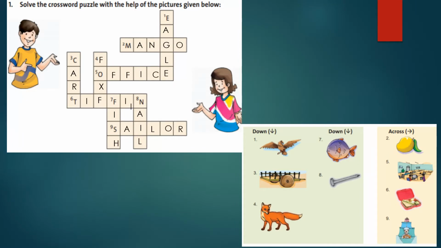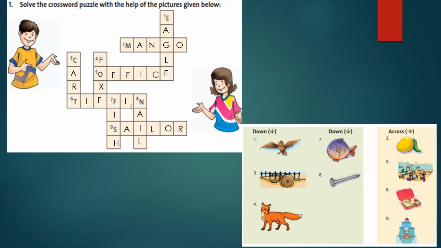So this is the puzzle given here. Solve the crossword puzzle with the help of the pictures given below. So on the right side some pictures are given. You have to fill this puzzle according to it. Already I have filled some. So the dark letters, that means where the numbers are given, those letters are already given and the remaining letters are filled. So, first one, that is down, that is top to bottom. E is already given. So, you have to fill the remaining letters.